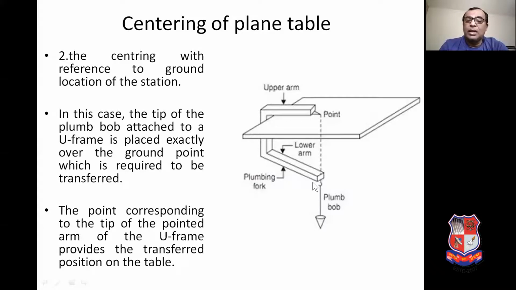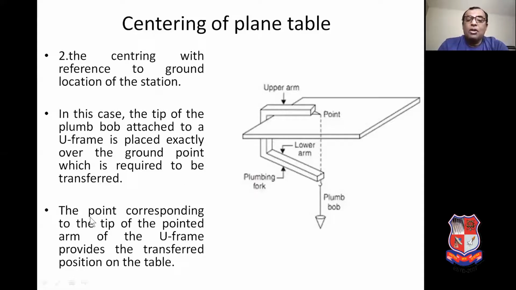You can see here the lower arm of the U fork, and on this hook a plumb bob is attached. This is the tip of the plumb bob. The tip of the plumb bob must remain exactly over the ground station, which is marked with the help of the peg and is required to be transferred.